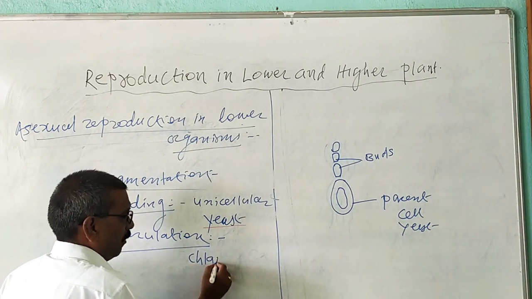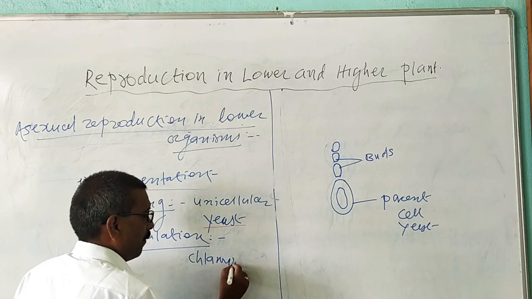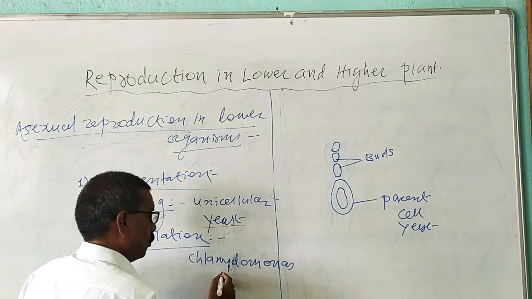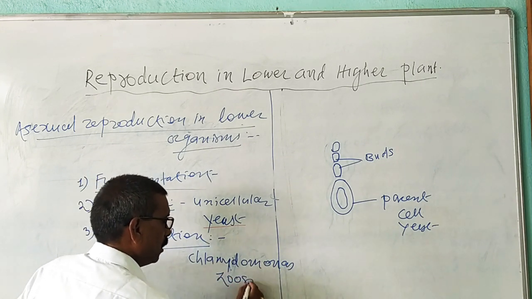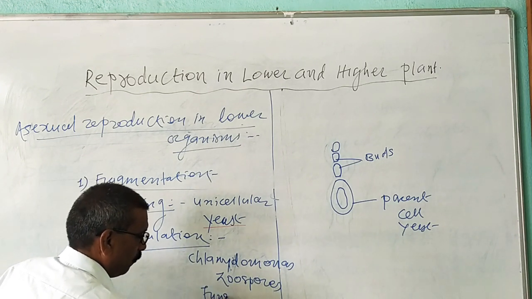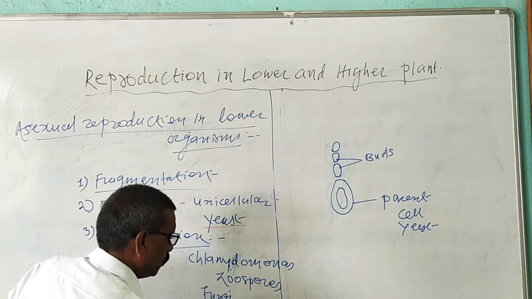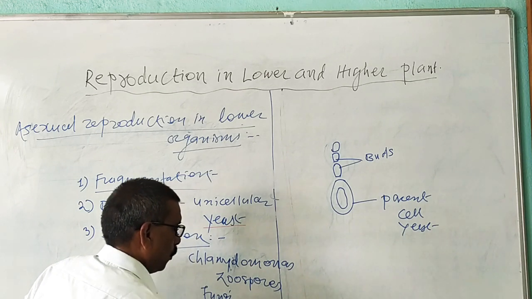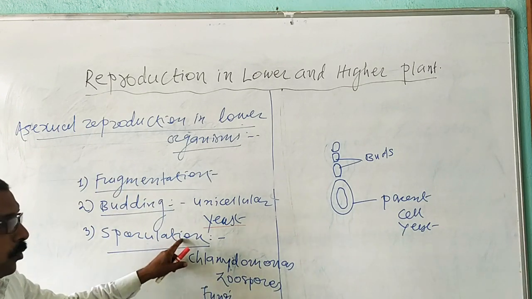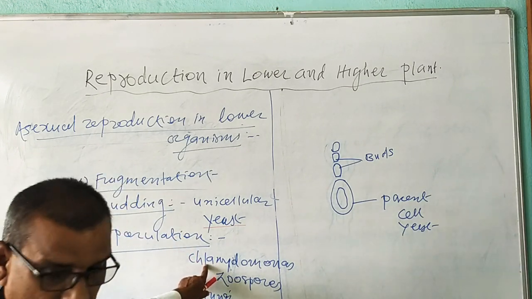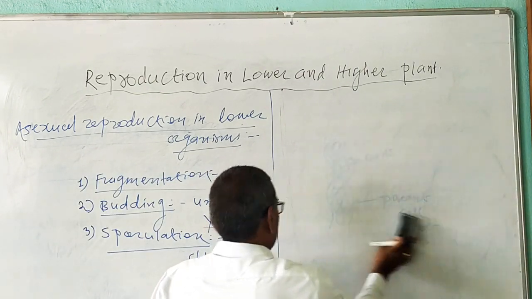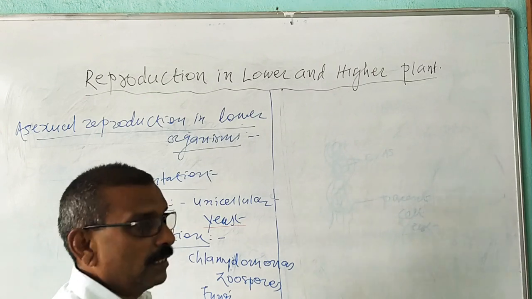In the case of Chlamydomonas, a special type of spores is produced. These spores are known as zoospores. While in certain fungi, spores are produced that are known as conidiospores. Here we have sporulation in algae, that is Chlamydomonas, and sporulation in fungi. The example is Penicillium.